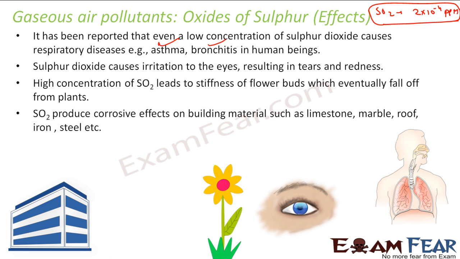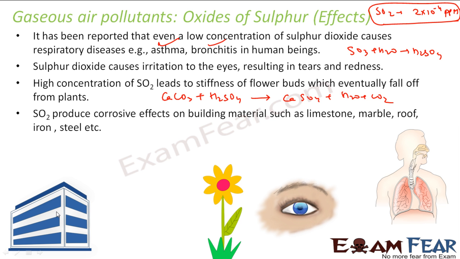Building materials which are of marble react too. For example, if it is limestone or marble, I have this CaCO3 limestone, and it reacts with H2SO4. There is nothing but sulfur dioxide in the form of acid rain, because sulfur dioxide plus water gives H2SO4, right? So this comes and reacts with this, and you get CaSO4 and water and carbon dioxide.